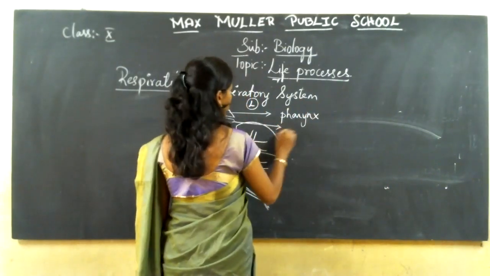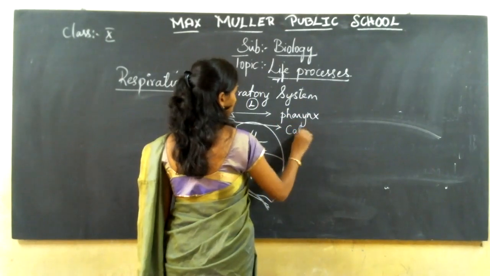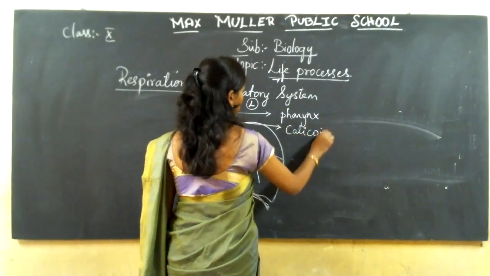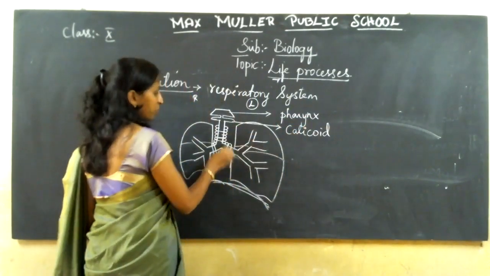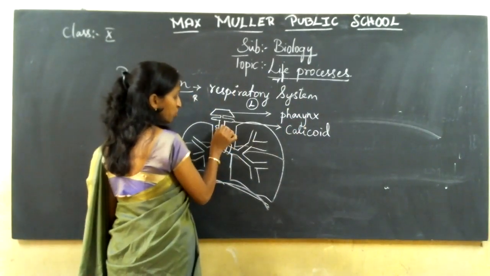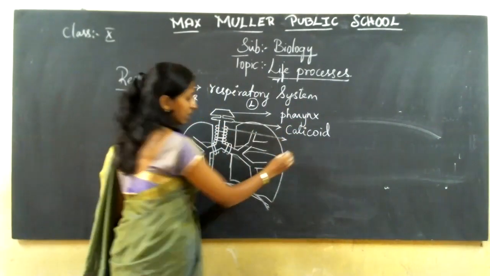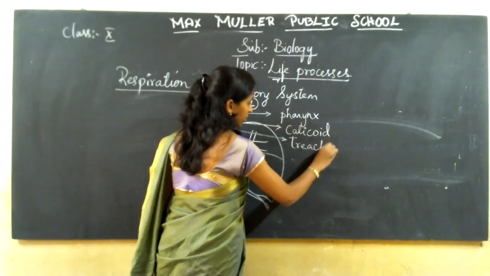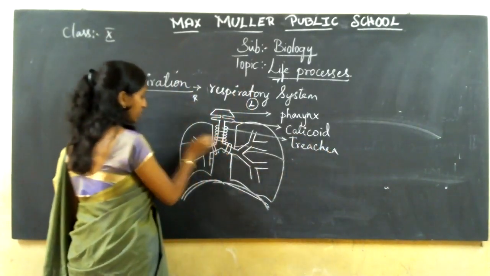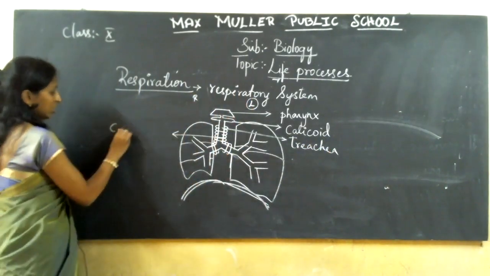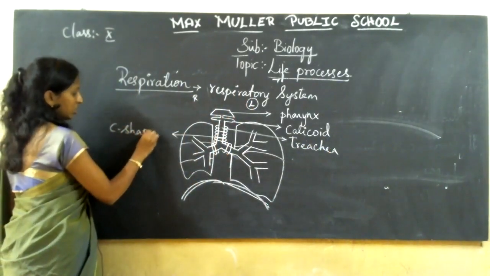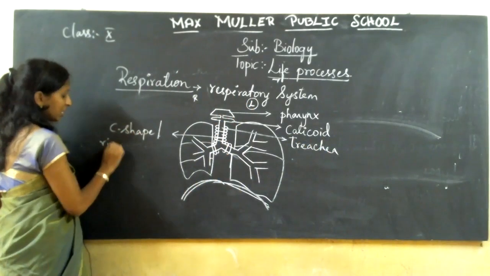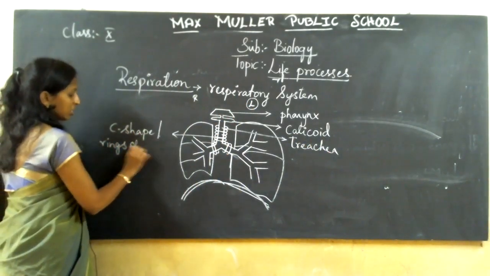Then you have the cricoid, which is completely made up of cartilage. And this tube is nothing but your trachea. The trachea is covered with C-shaped cartilages, C-shape or rings of cartilage. Rings of cartilage.